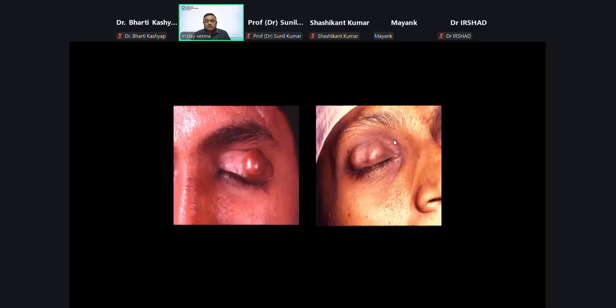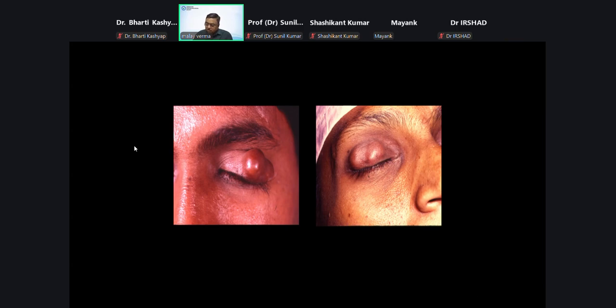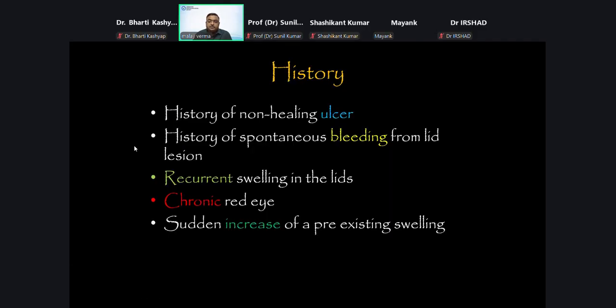But then, once you are faced with two patients of this kind, what do you think? Which one is a chalazion? Which one is a malignancy? So here you face a dilemma, and then you need to dive deep into this topic. So one of them is a chalazion. This one is a chalazion, and this one is a sebaceous gland carcinoma.